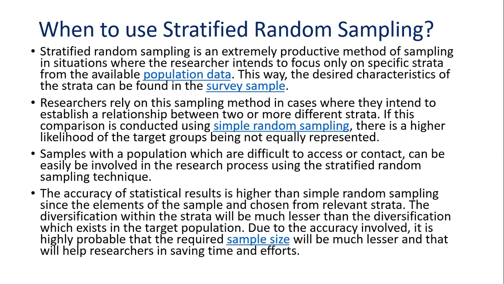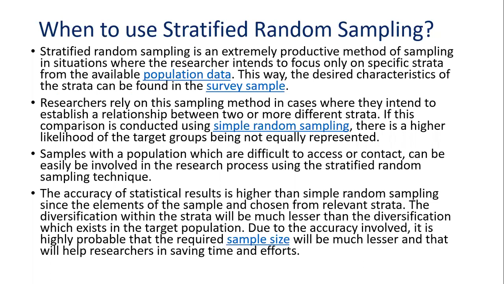And next is that researchers rely on this sampling method in cases where they intend to establish a relationship between two or more different data. If this comparison is conducted using simple random sampling, there is a higher likelihood of target groups not being equally represented. But here we have created the groups, so we can get the exact. Samples with a population which is difficult to access or contact can easily be involved in the research process using the stratified random sampling technique.